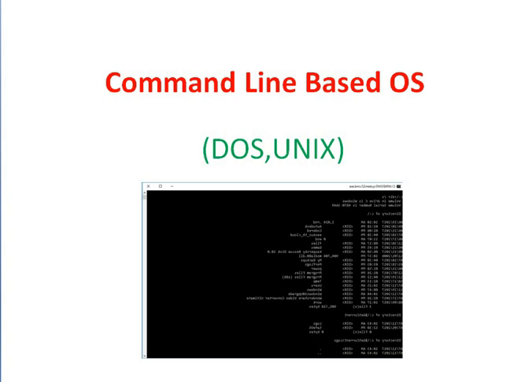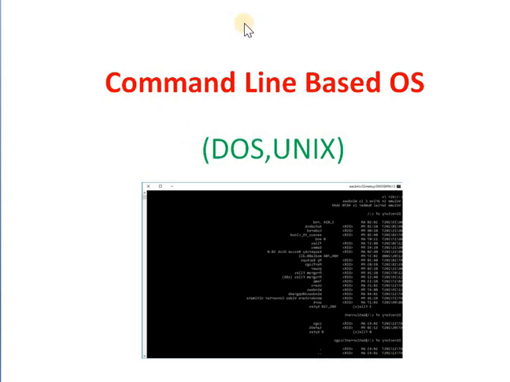Command line based means that the operating system requires commands or instructions for performing any operation. In GUI based operating system, GUI stands for graphical user interface, meaning that the operating system has a user interface and the user uses that interface for performing any operation in a computer system.